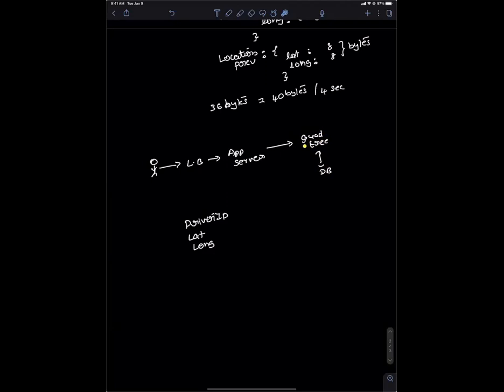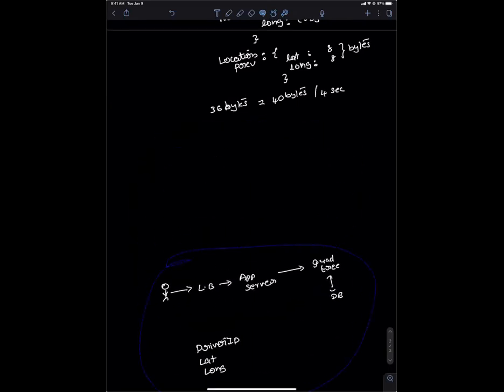Does it make sense? So you said that you're transferring 40 bytes every 4 seconds, and you said there are 1 million users. So what is the throughput? Like how many writes per second are happening? I mean, this is like what I said, 40 bytes of data. So let me bring this. We're jumping to things actually, but let's go now. Come back to this 40 bytes.